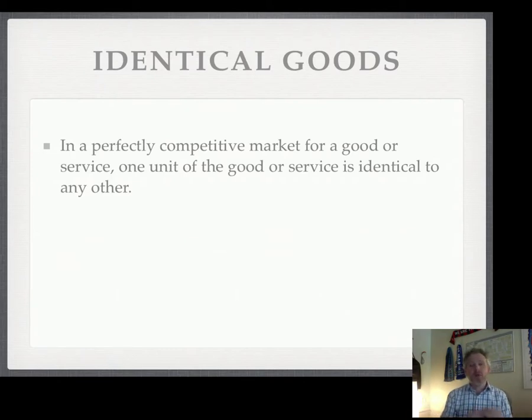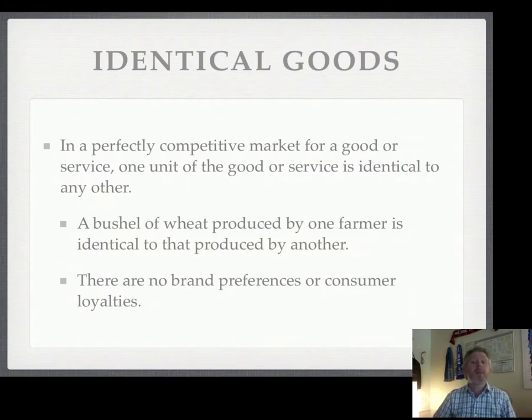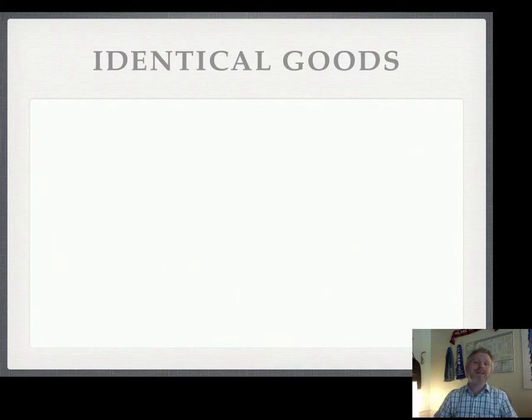In a perfectly competitive market, one good is the same as any other good. So if it's a market for widgets, all the widgets are identical. If it's a market for oil, every unit of oil is identical. So all the goods are interchangeable with one another. So a bushel of wheat from one farmer is the same as a bushel of wheat from another farmer. Customers don't have brand loyalty. All they care about is price, because one unit of the good is the same as any other unit. So all they really care about if they're going to purchase the good is the price.